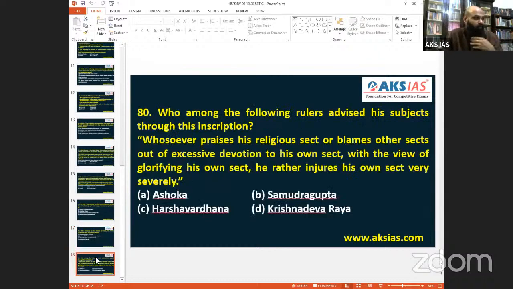Then coming to question 80: Who among the following rulers advised his subjects through this inscription? Inscription, who advised? Very direct question. Ashoka. One more question is there which I would like to discuss, which has a historical connection.